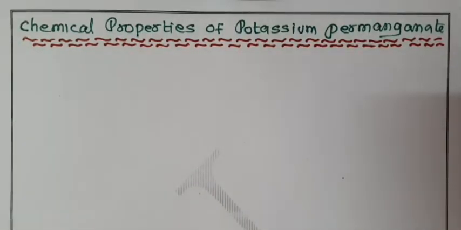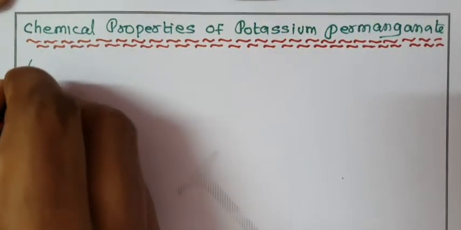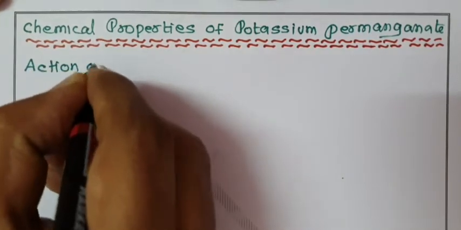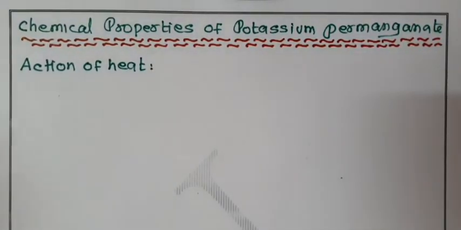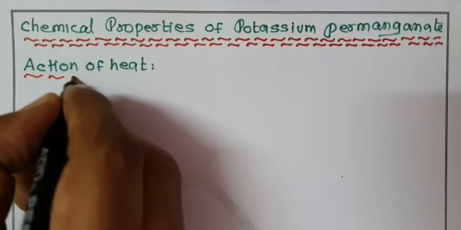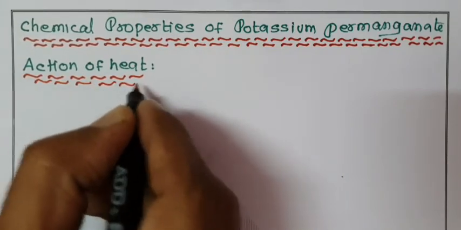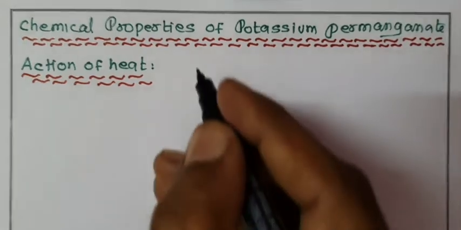Chemical properties of potassium permanganate. Action of heat, the first chemical property, action of heat on potassium permanganate. We have discussed the action of heat on potassium dichromate. A similar reaction takes place in potassium permanganate also. Just let me remind you of that potassium dichromate reaction here.